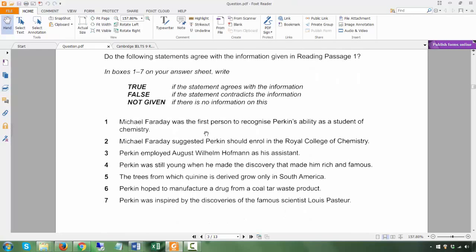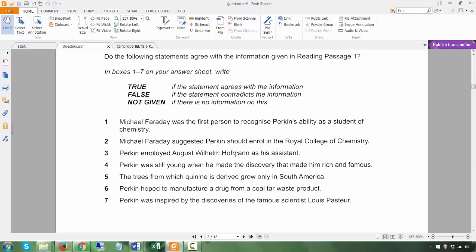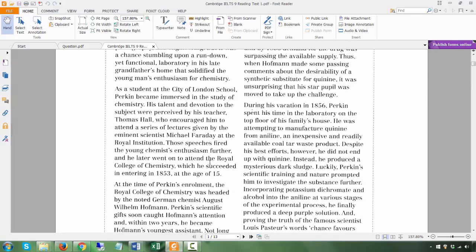2, Michael Faraday suggested that Perkins should enroll in the Royal College of Chemistry. The Royal College of Chemistry is here. Those speeches fired another chemist's enthusiasm further, and he later went on to attend the Royal College of Chemistry.